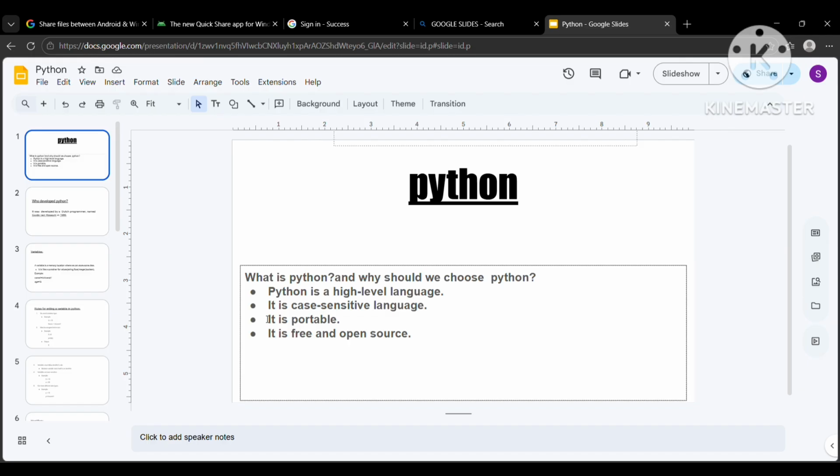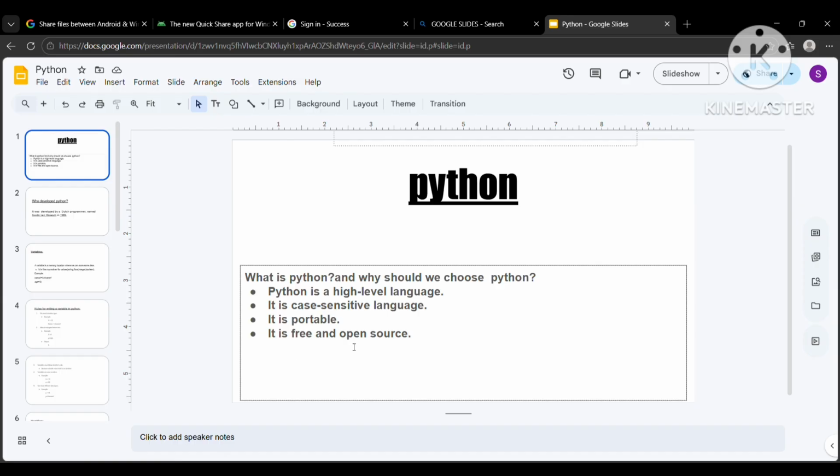Next is, it is a portable language. So what does portable mean? Portable means the same code I have written on my Windows can work exactly on Mac OS with minimal to no changes. It's not just about Mac OS. It can run on any other operating system like Linux or Ubuntu, etc.